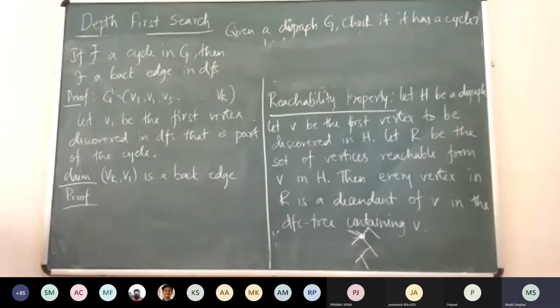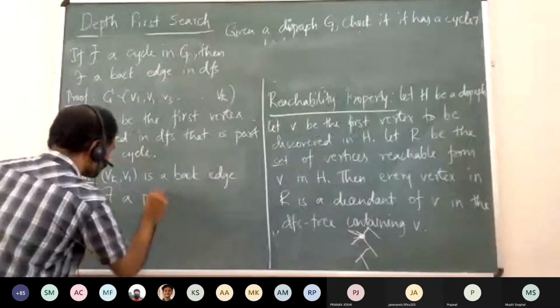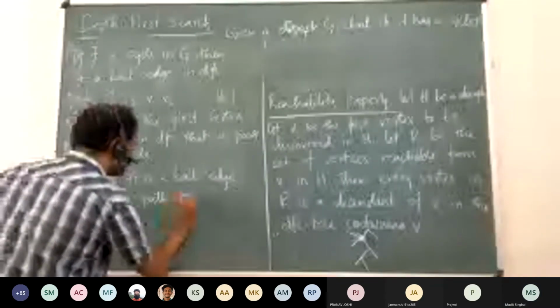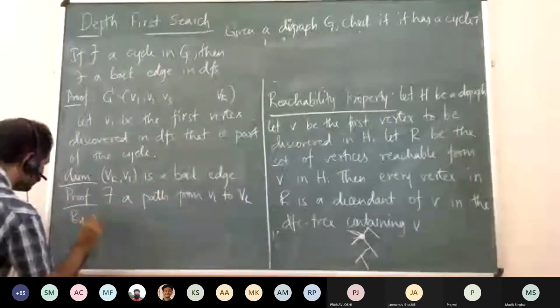I thought you said there was an edge. Yes, sir, by mistake I said that. There exists a path from V1 to Vk, and V1 is discovered first. So by the reachability property, what do we know?